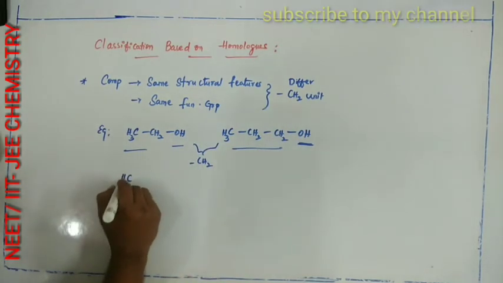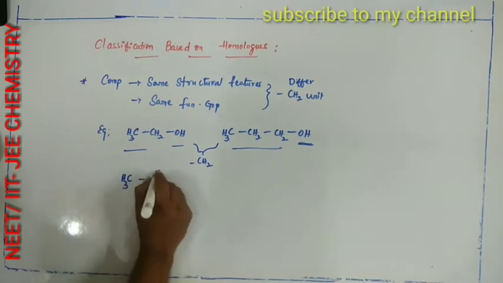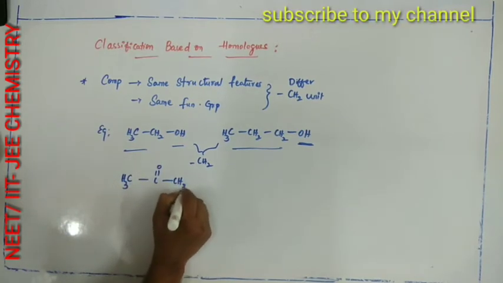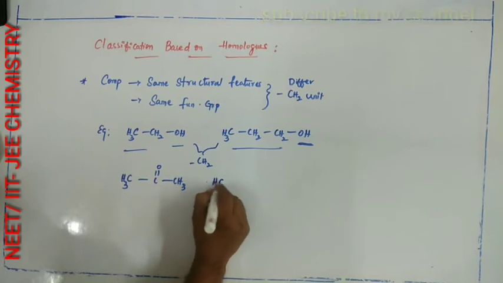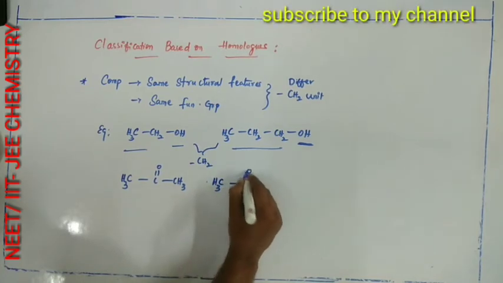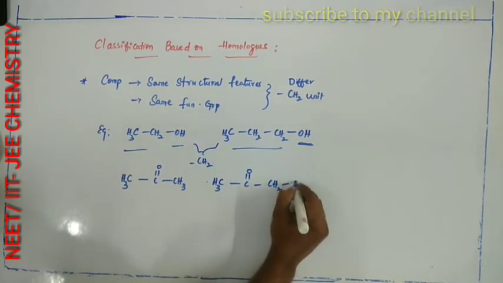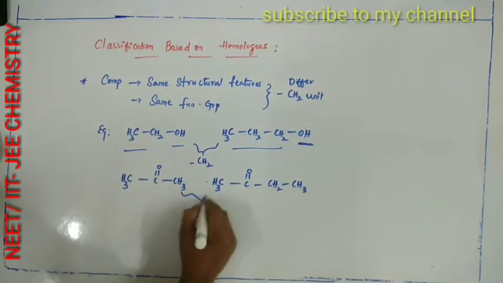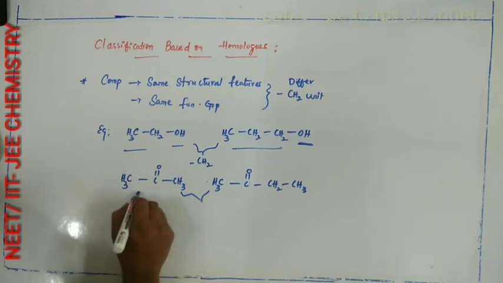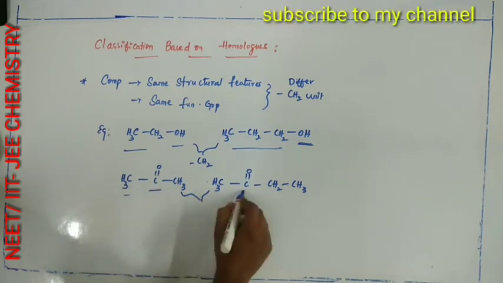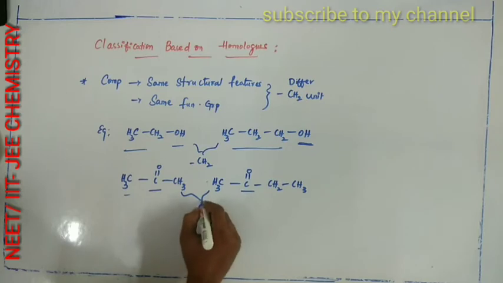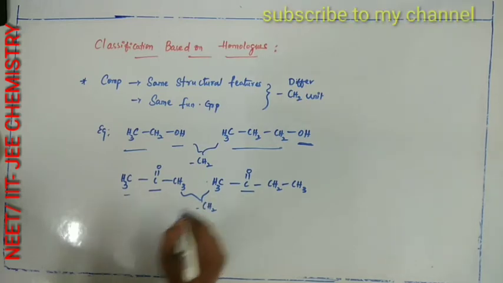Examples: CH3COCH3, it is a ketone, and CH3COCH2CH3. So both are also homologues. Both are having same structural features, same functional group, and differing by a CH2 unit.